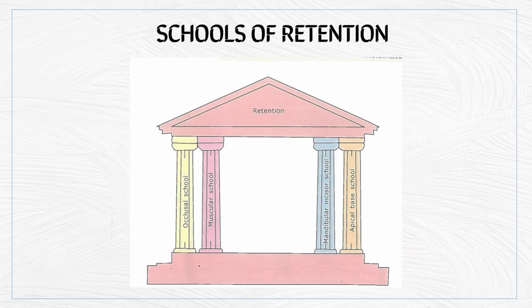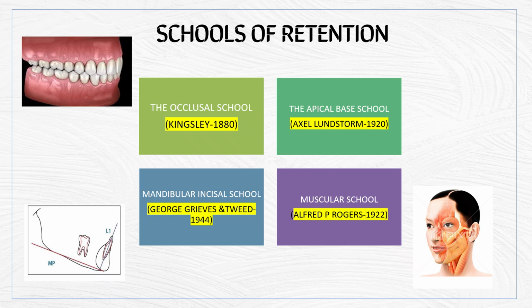So now coming to the main topic, schools of retention. There are four pillars of the retention process. We'll see one by one. The first school of retention is the occlusal school of thought, that was given by Kingsley in 1880, then the Apical Base School by Axel Lundstrom in 1920, and it was also given by two other authors, that is Macaulay and Nance. And the third one is the Mandibular Incisal School, which was given by George Greaves and Tweed in 1944. And the last one is the Muscular School, which was given by Alfred Rogers in 1922.